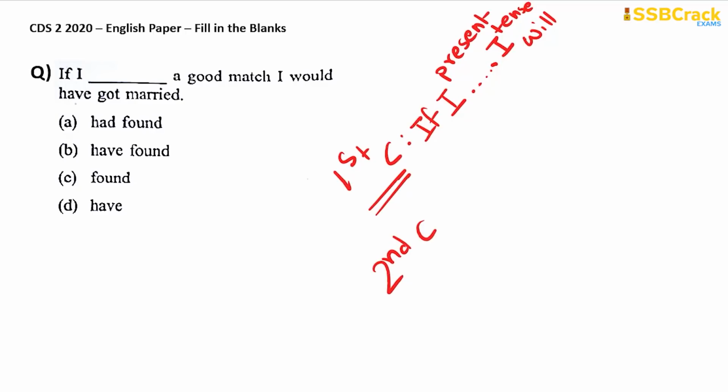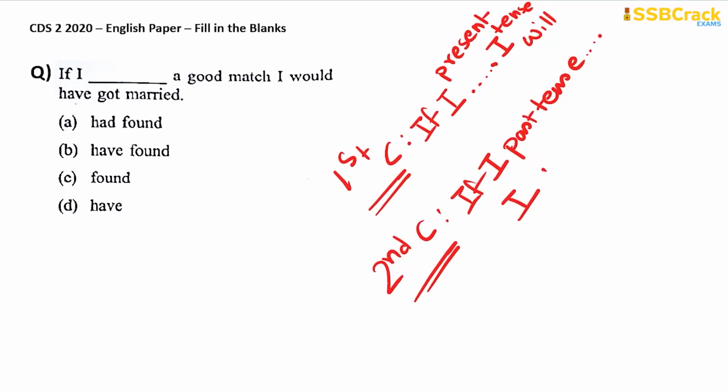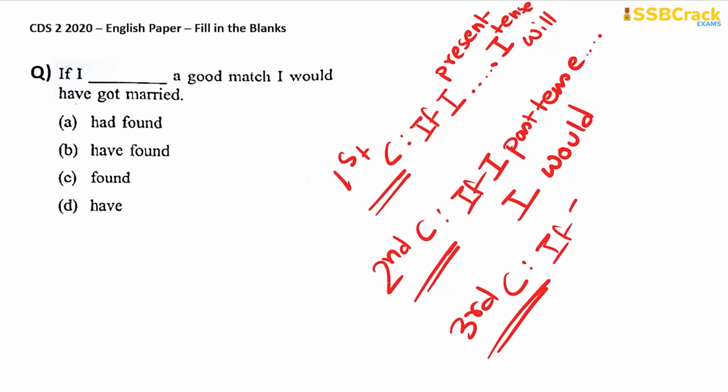The second conditional is if I is followed by the past tense, then the second sentence will be followed with would. The third conditional is if I is followed by had and then the past participle.